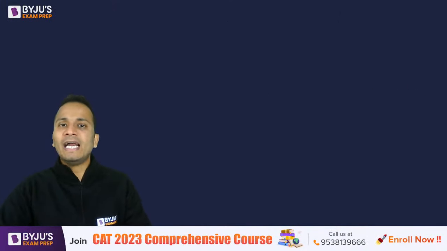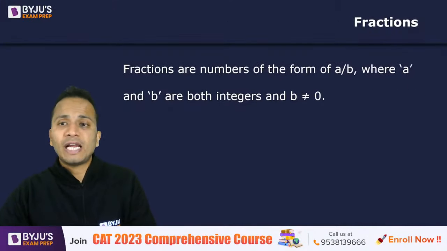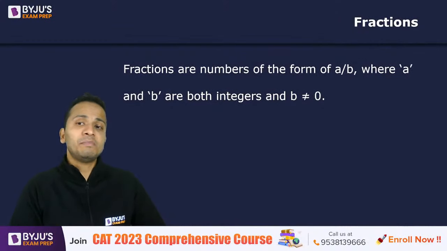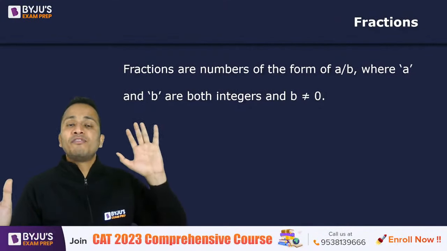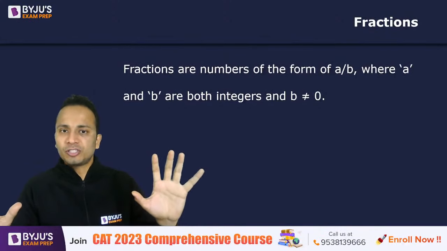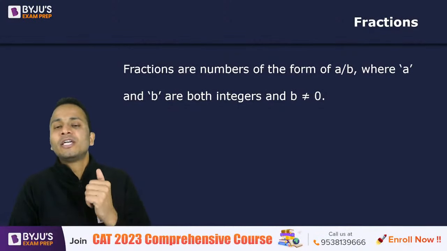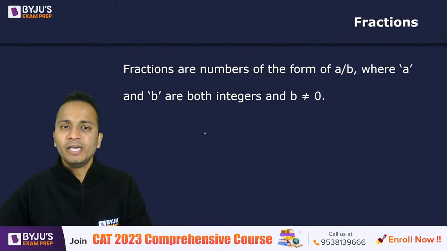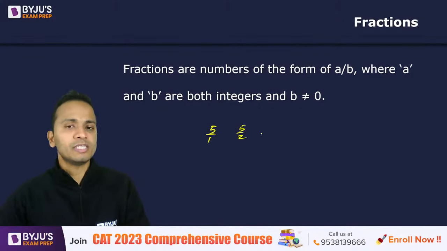Now let's move ahead and look at the types of fractions. So fractions are the numbers of the form a by b, where a and b are both integers and b is not equal to 0, right? It is basically the same as rational numbers, right? So rational numbers basically are divided in two parts, fractions and integers. In case of fractions, the denominator also should not be equal to 1. All right. So 5 upon 1, I will not say that this is a fraction. 5 upon 2 is a fraction.